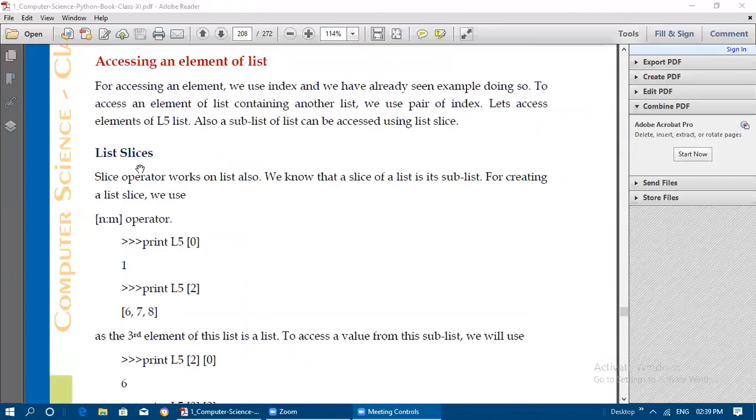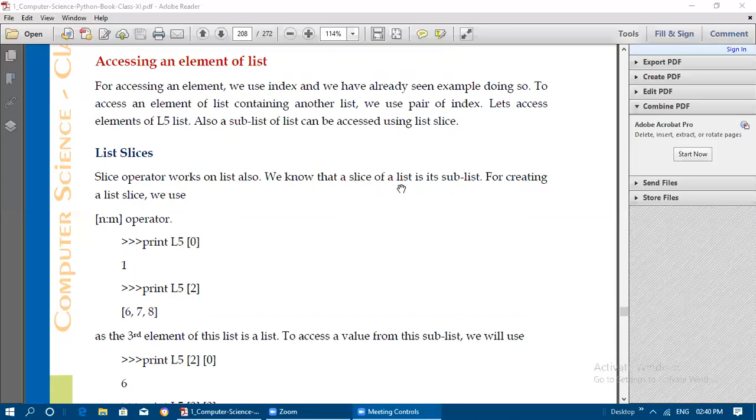So what does list slice mean? It's extracting a subpart from the given list. Extracting a sublist from the given list is known as list slice. Extracting some part alone. The slice operator works on lists also. That colon operator we have used, that slice operator, we can use in lists also.